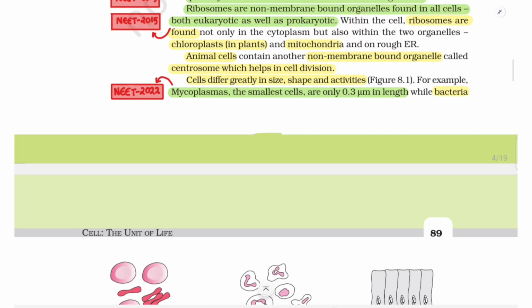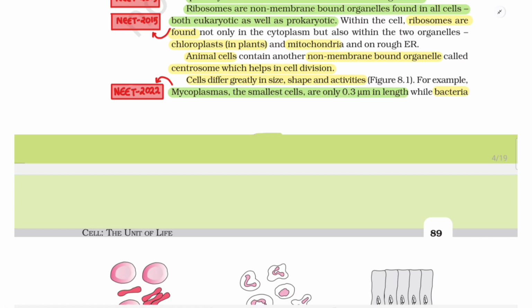Ribosomes are non-membrane bound organelles found in all cells, both eukaryotic as well as prokaryotic. Within the cell, ribosomes are found not only in the cytoplasm but also within the two organelles, chloroplast in plants and mitochondria, and on the rough endoplasmic reticulum. Animal cells contain another non-membrane bound organelle called centrosome, which helps in cell division.